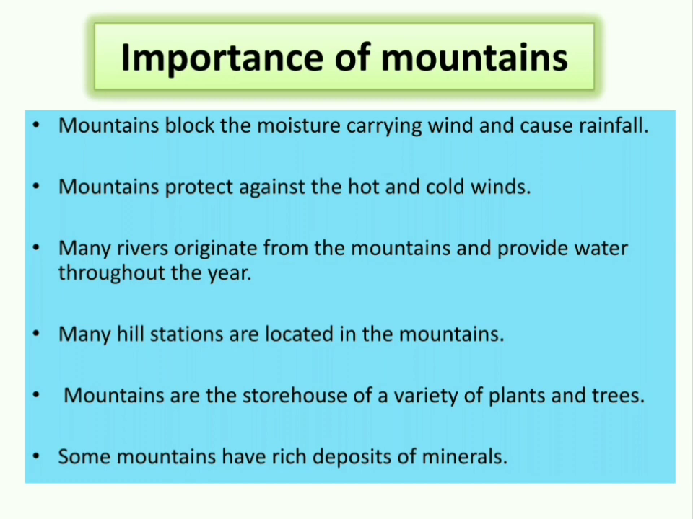Mountains protect against the hot and cold winds. So mountains also provide protection against the hot as well as cold winds. Many rivers originate from the mountains and provide water throughout the year. Many rivers have their origin in the mountain, like the Ganga river originates from Gangotri glacier in the Himalayas. And they provide water throughout the year.